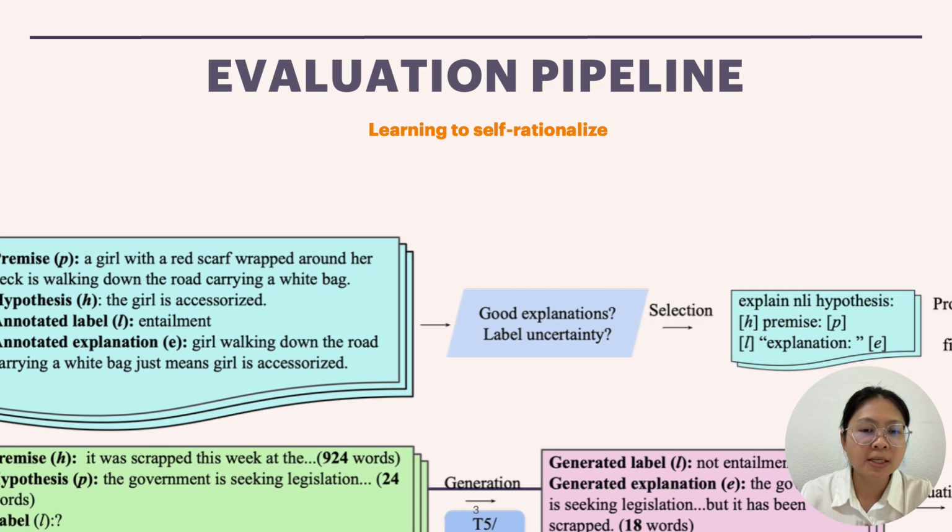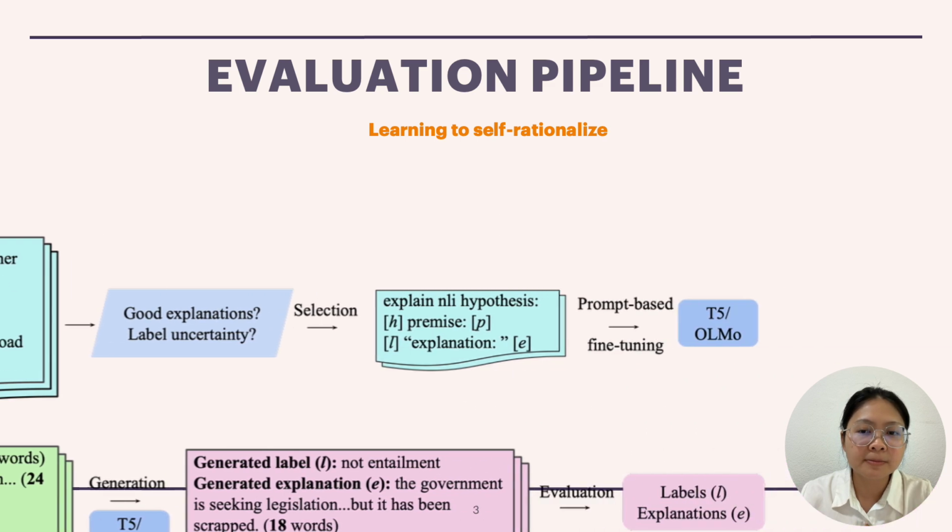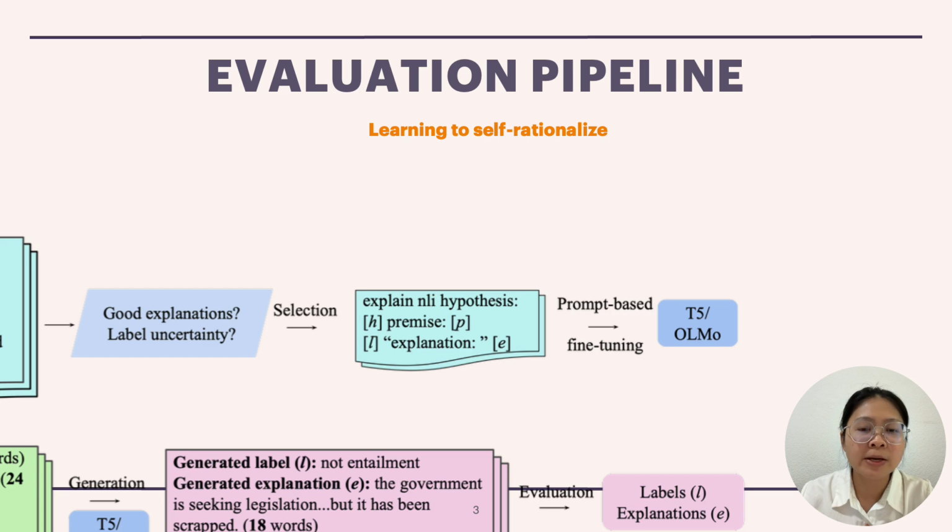Next, we also study how many data samples are needed for the self-rationalization task. We studied 5 different sample selection methods and 8 different sample sizes. And finally, we fine-tuned on 2 different open source models that have transparent training data. We made sure that the pre-trained data did not contain either ESNLI or eFever.